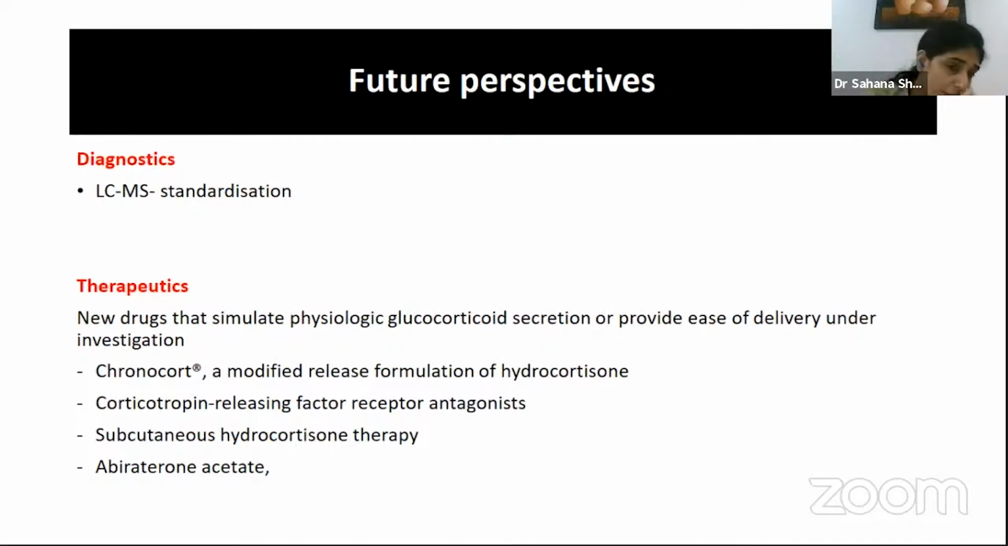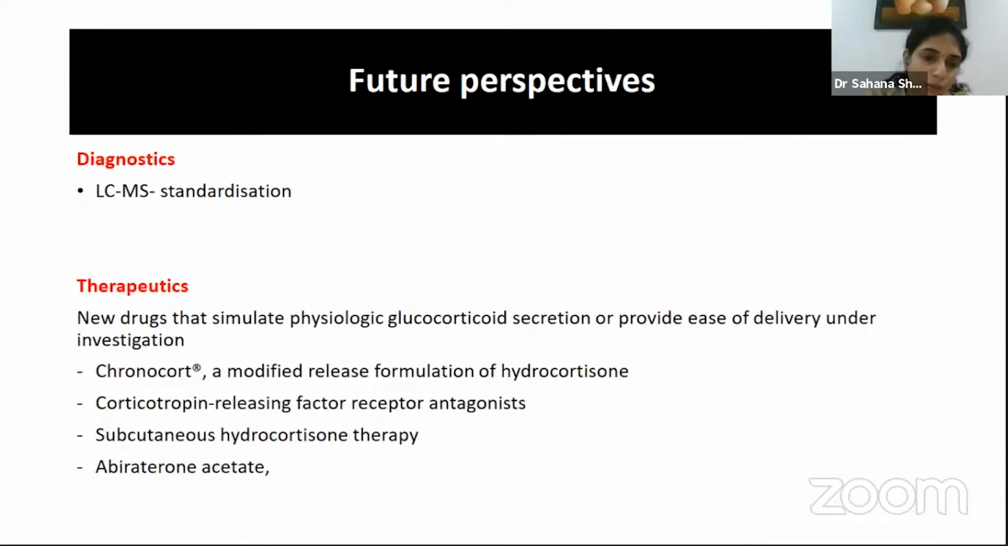With respect to therapeutics, there are newer drugs that stimulate physiological glucocorticoid secretion or provide ease of delivery, and certain molecules are under investigation. These are mainly studied for classical congenital adrenal hyperplasia, like Chronocort, which is a modified-release formulation of hydrocortisone that should reduce the frequency of administration. Then you have corticotropin-releasing factor receptor antagonists, again under investigation. Subcutaneous hydrocortisone therapy, which is approved mainly for primary adrenal insufficiency, is another molecule under investigation for CAH.